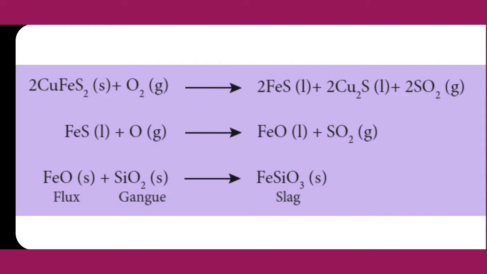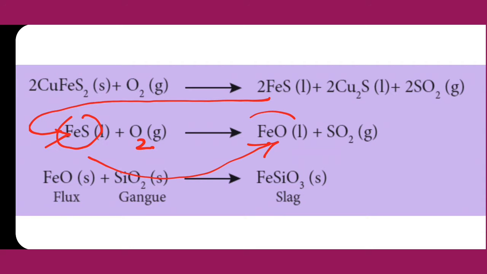In the second equation, some of the FeS, not all the FeS, reacts with oxygen O2, and this FeS is converted into FeO. Here that FeS reacts with oxygen and is converted to FeO, and the sulfur reacts with oxygen and forms sulfur dioxide.